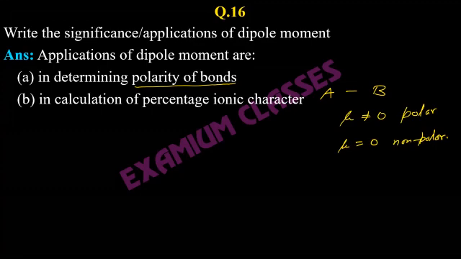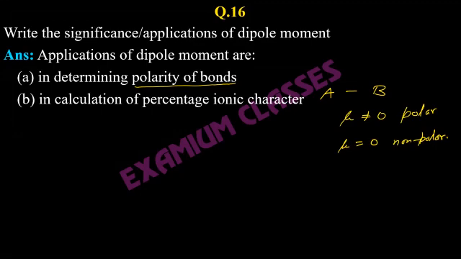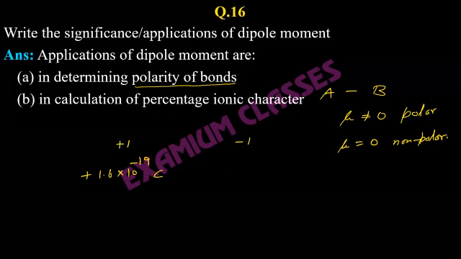Second, in calculation of percentage ionic character. So how do we calculate the percentage ionic character? Suppose we have one positive charge here, plus 1.6 into 10 power minus 19 coulombs, and here we have minus 1.6 into 10 power minus 19 coulombs. So these are A and B. And obviously from positive to negative, there will be some dipole moment.